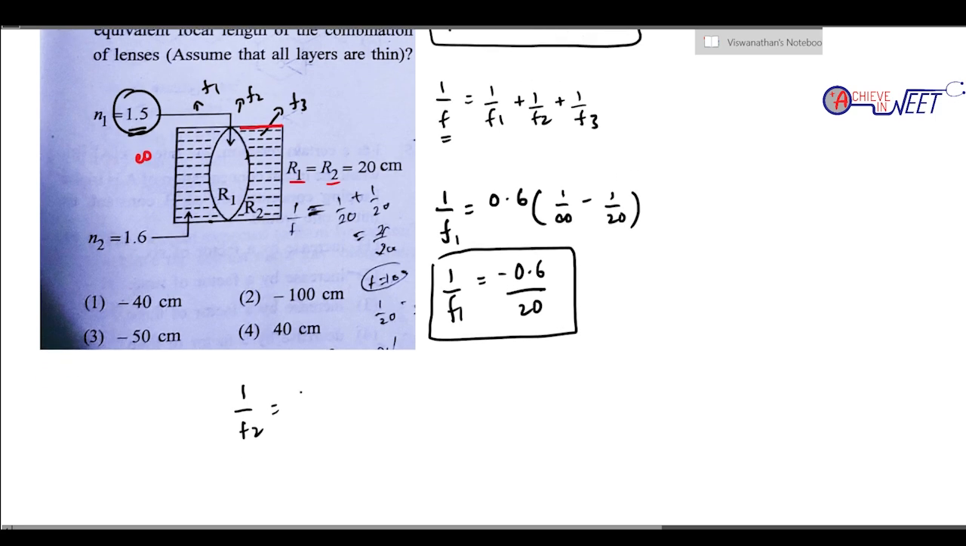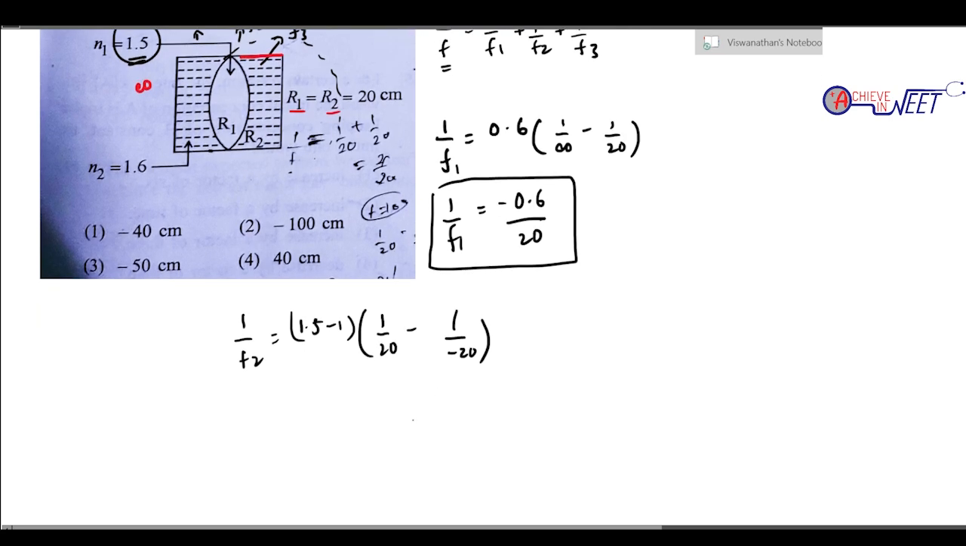So mu is 1.5. So 1.5 minus 1 into 1 by r1. R1 is positive. R2 we measure like this, so it is negative. So 1 by 20 minus 1 by minus 20. See, complete the circle for R1. Always we measure from the center of curvature, and similarly we measure from the pole. If we measure like this, it is negative. So 1 by R1 minus 1 by R2. So 1.5 minus 1 is 0.5 into 1 by 20 plus 1 by 20. 2 by 20 is 1 by 10, so 0.5 by 10. 1 by F2 is 0.5 by 10.